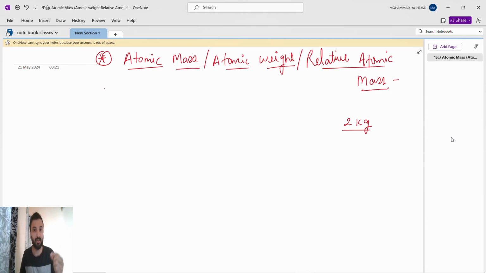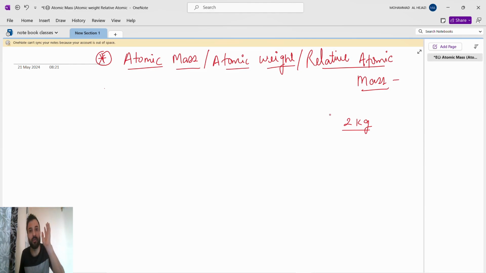Like the example we are giving, when you go to a shop to purchase 2 kgs of potato, what will happen? They will not simply say, 10 pieces, take and go. Or 15 pieces, take and go. Oh, you are looking very smart, 20 pieces in 2 kg. Or, oh, you are muscular, 30 pieces in 2 kg. They will not say like that, correct?